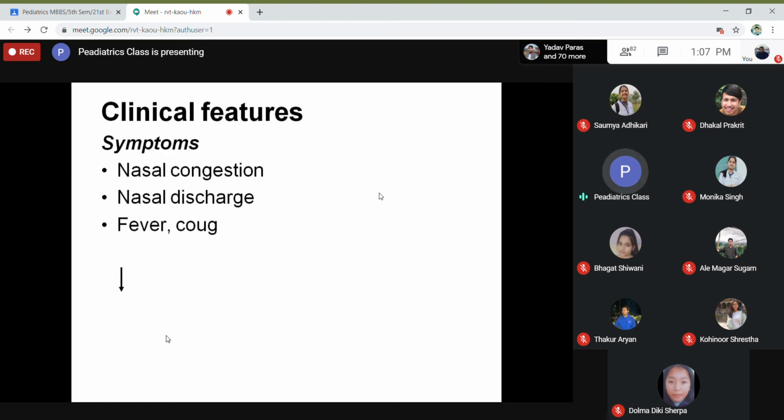What are the clinical features, the symptoms or signs, of sinusitis? There will be nasal congestion, nasal discharge, running nose. The child may have fever, and bacterial infection may have high-grade fever also, may have cough, and may have foul-smelling breath. It can lead to decreased sense of smell.